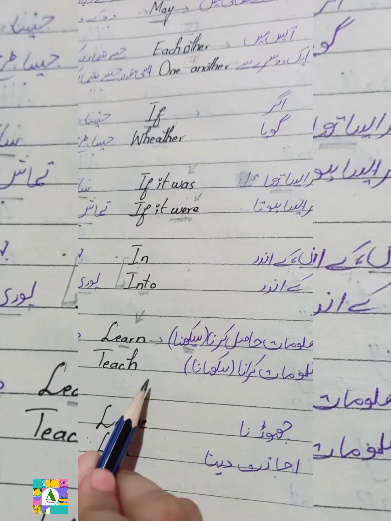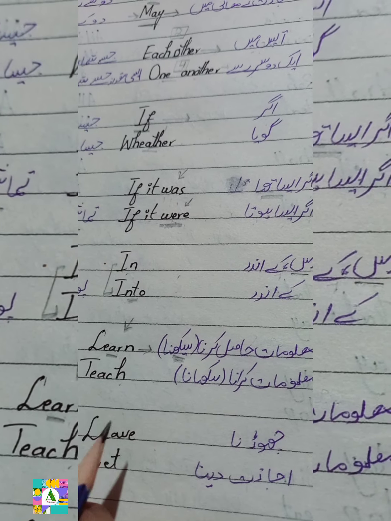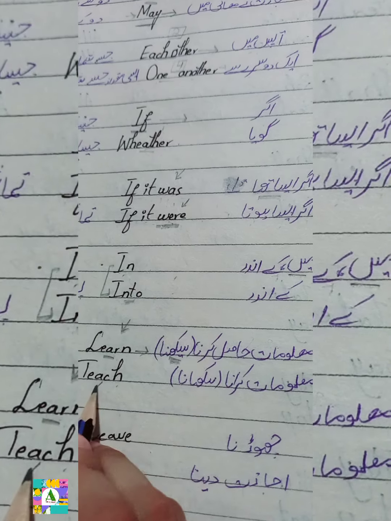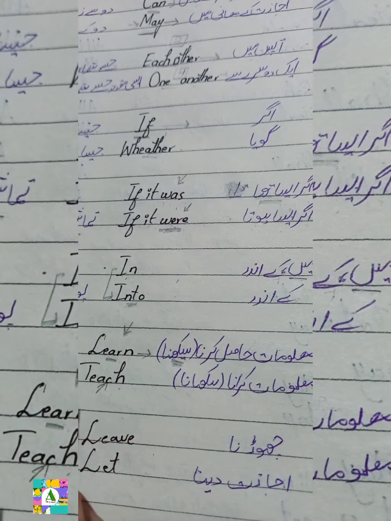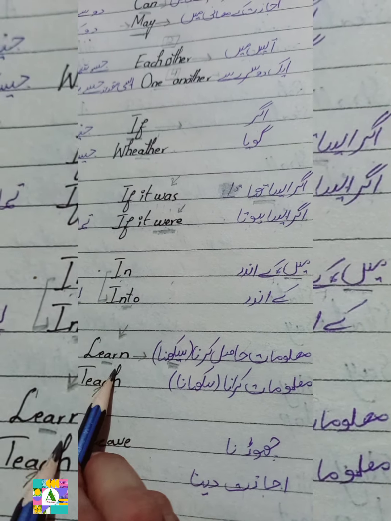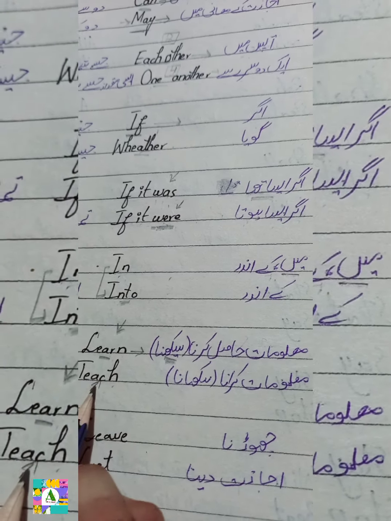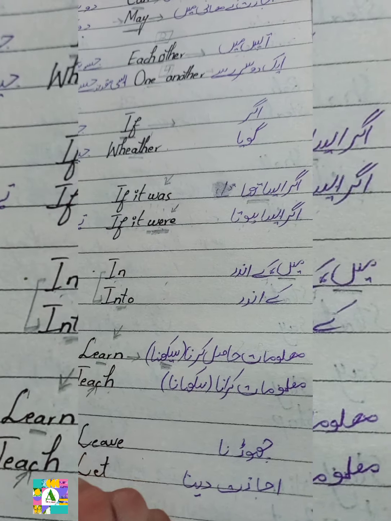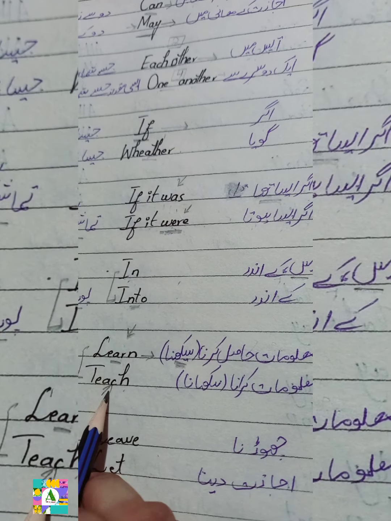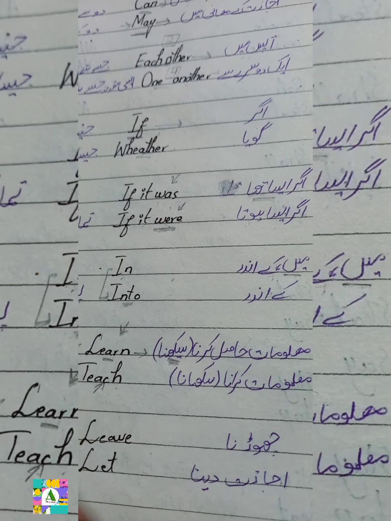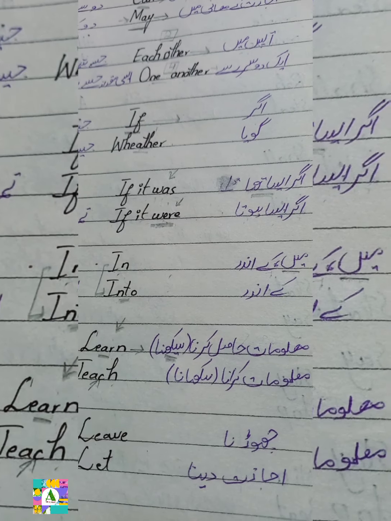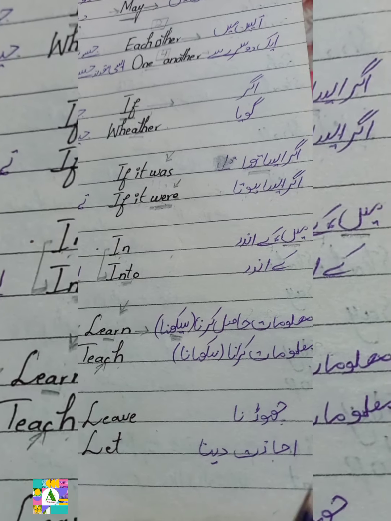Getting my point? The next one is they teach English, like teachers are teaching and the students are learning. Teachers are not learning. Okay, teachers are teaching and students are learning. This is the difference between learn and teach, and you have to be careful using these words in your sentences and in your language as well.